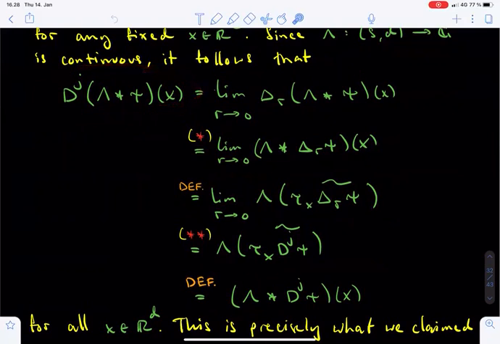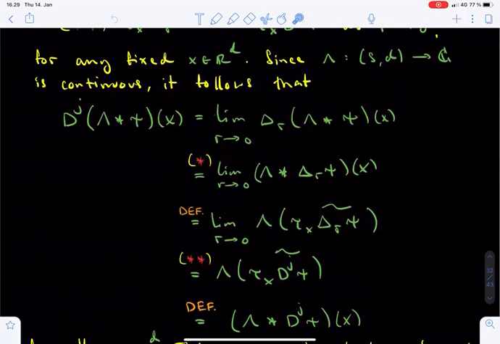This equals the limit as r tends to 0 of certain difference quotients of the function lambda convolved with psi evaluated at the point x. And we had abbreviated exactly these difference quotients by the delta_r notation. Of course, this first equation only makes sense if the limit here exists, but this will follow from the next equations.